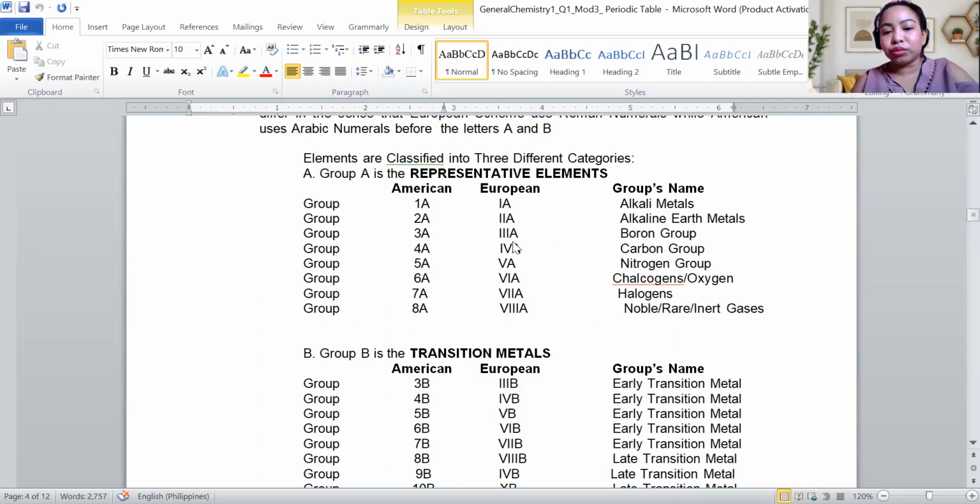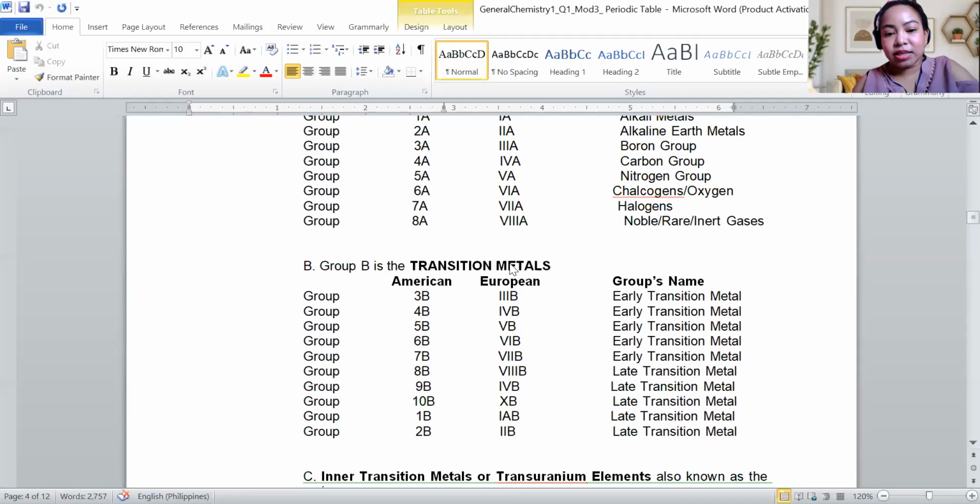Then for boron group, that is 3A. 4A is carbon group, 5A is nitrogen group, 6A is chalcogen or oxygen group, 7A is halogen group, and 8A is the noble, rare, or inert gases, but we mostly call it noble gases.